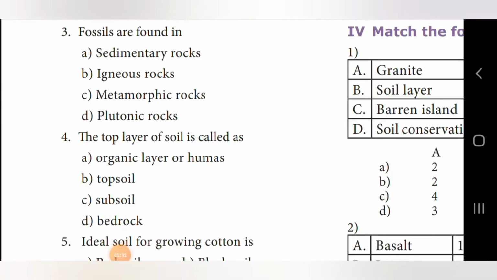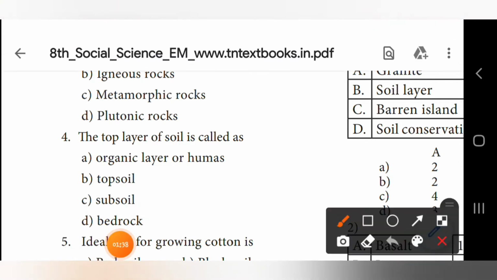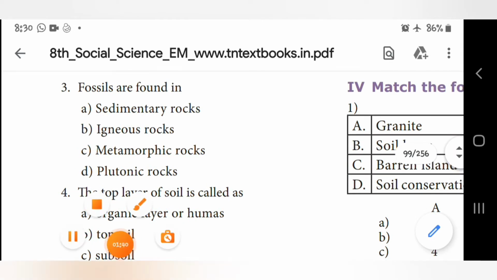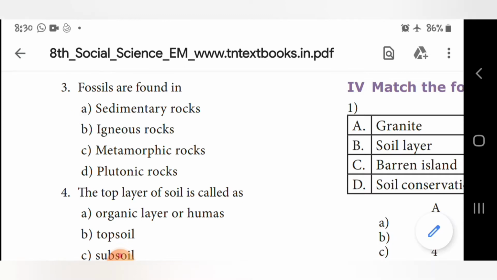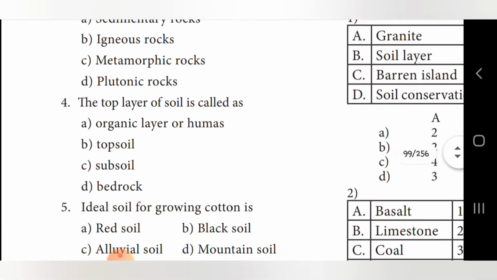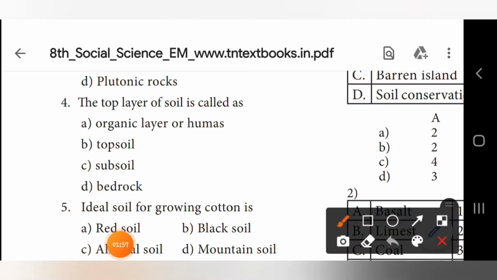Third one. Fossils are found in sedimentary rocks. A is the answer. Fourth one, the top layer of soil is called as topsoil. In the question itself, you have the answer, topsoil. Answer is B.